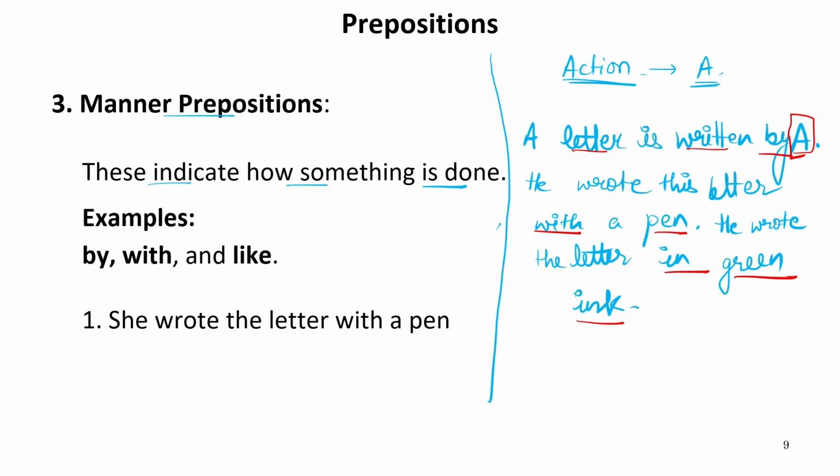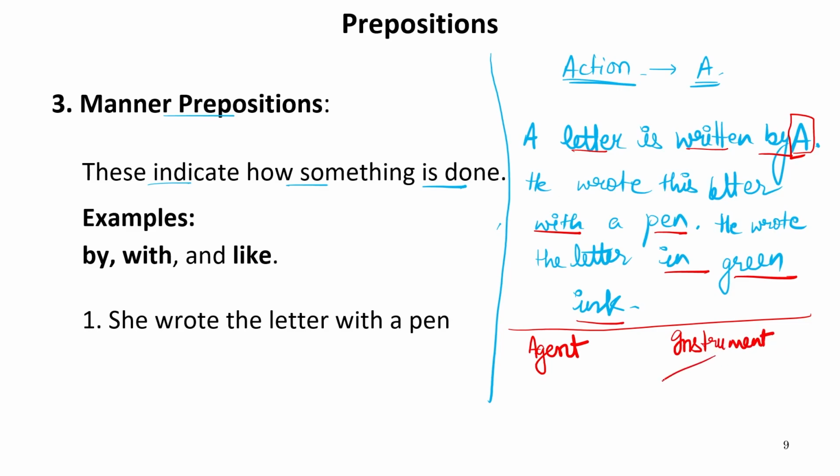So there are different prepositions for different types of things that we can see in this sentence. What are the types of these things? First of all, if there is a person who does anything, that person is known as agent basically. It means one who performs that particular action is known as agent if the sentence is in passive voice. Second thing, whatever this agent uses to do that particular work is known as instrument.